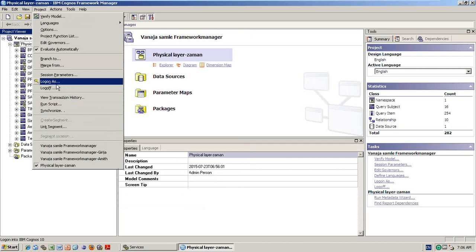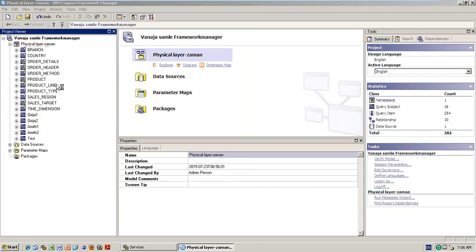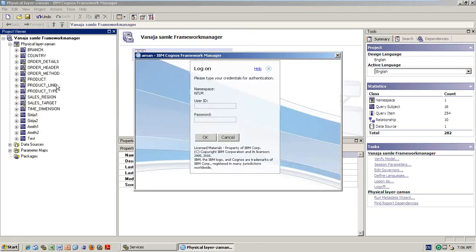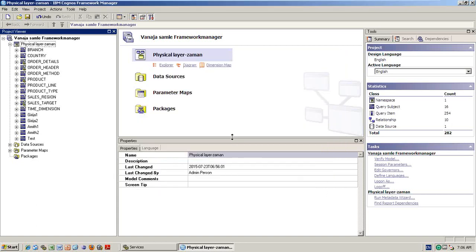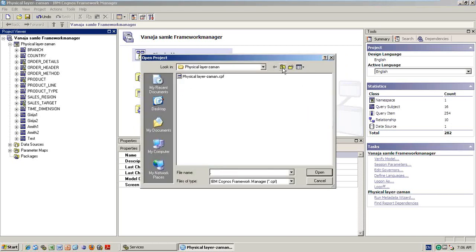Why do you need log on? Anybody? Why do I need to log on, because I am already logged in with admin? Why do I need to log on with some other name? Any guess? I already logged in. Why do I need to log in with some other name? Maybe some options are not available for a non-administrative person.